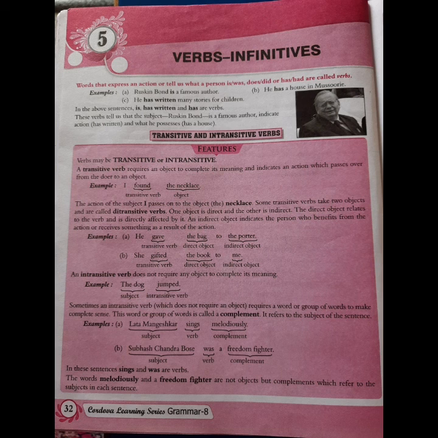Subhash Chandra Bose was a freedom fighter. In these two sentences, after the verb, we are given complements, not objects. Melodiously and freedom fighter, these two are complements. Remember, these are not objects, these are complements.